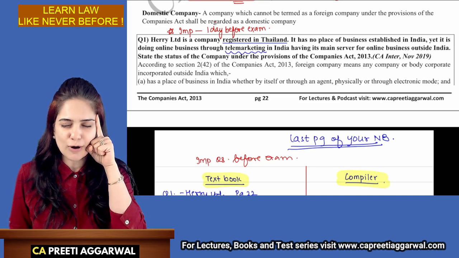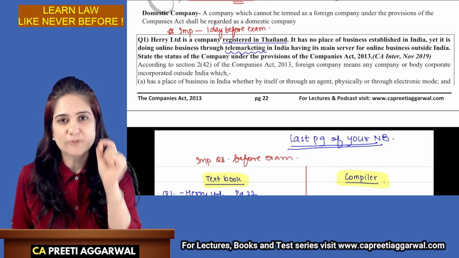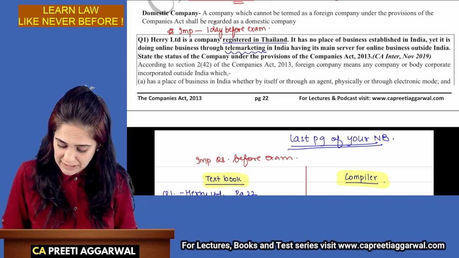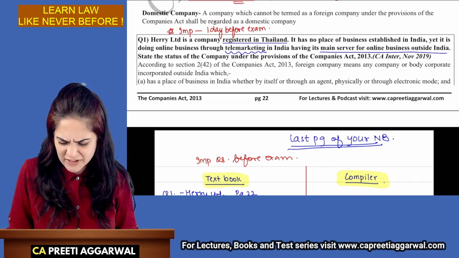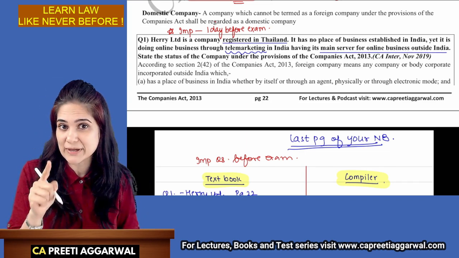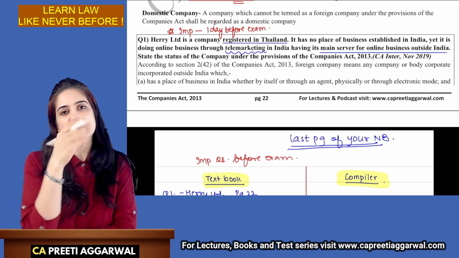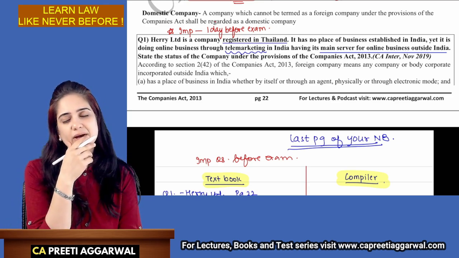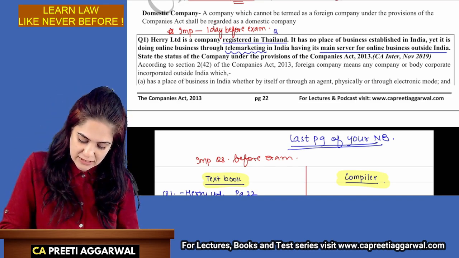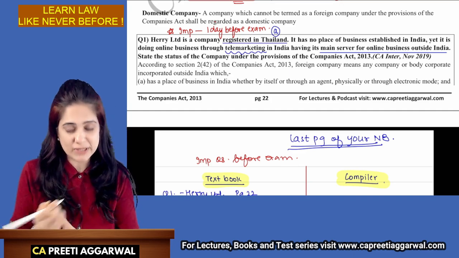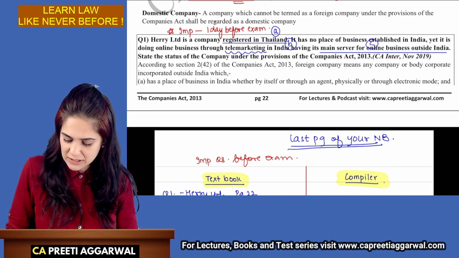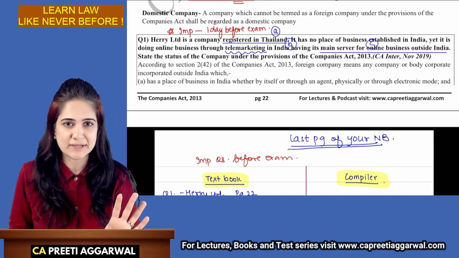Immediately, Rule 2 of Specification of Definition Details 2014, electronic mode. Okay. Now, this answer is framing in my mind. Main server for online business is outside India. We are not concerned where the main server is located. But this is an important point. Because, sometimes we may get confused. Okay, main server is outside India. What should we do? We are not concerned where the main server is located. Okay. So, it is registered in Thailand, incorporated outside India, but having a place of business in India. We are not concerned whether the server is located in India or outside India.